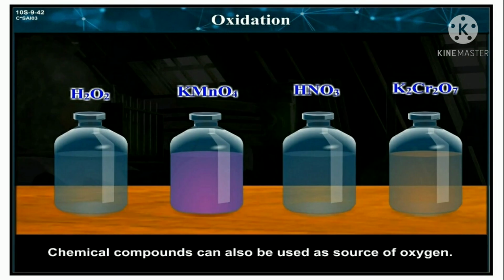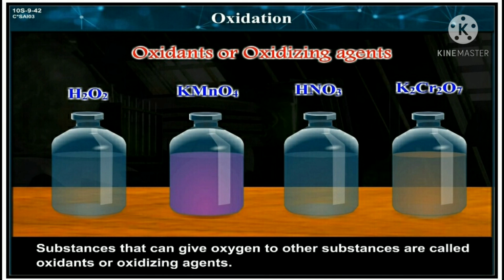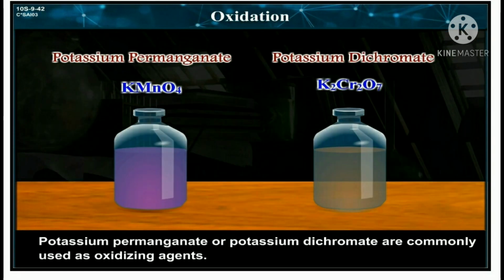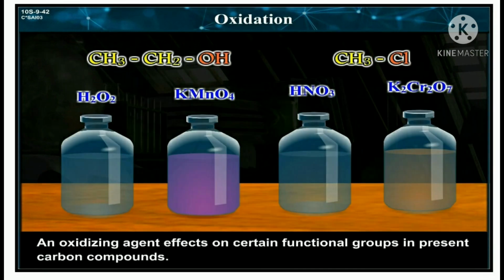Chemical compounds can also be used as a source of oxygen. Substances that can give oxygen to other substances are called oxidants or oxidizing agents. Potassium permanganate or potassium dichromate are commonly used as oxidizing agents. An oxidizing agent affects a certain functional group present in carbon compounds.